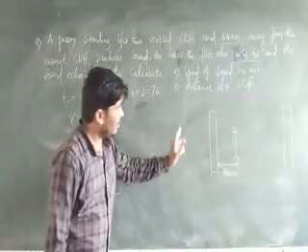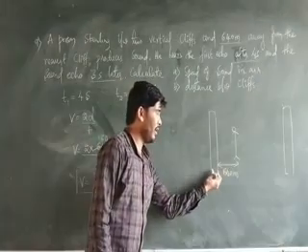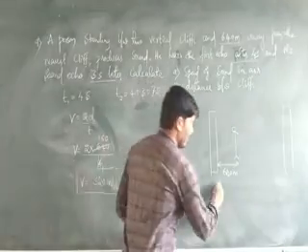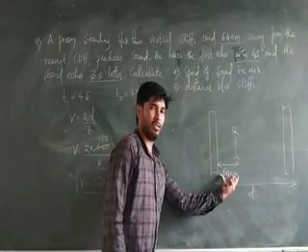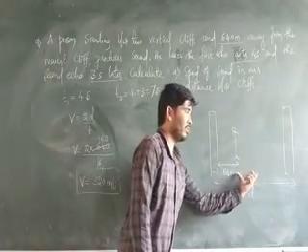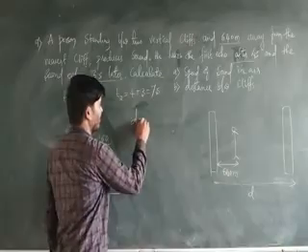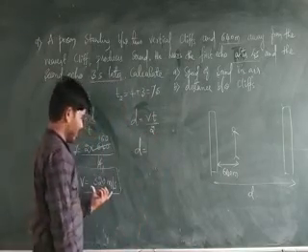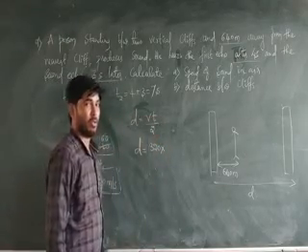Next, the distance between the two cliffs. We already know the distance between the person and the closest cliff, and in the question they ask the distance between two cliffs. We know only this distance, we don't know this. So first find out this distance, then add these two distances, and you will get the total distance between the two cliffs. So distance is equal to V into T divided by 2. Distance is equal to V, the speed of sound, that is 320 meter per second, and the time. Listen, which time do you have to use here?